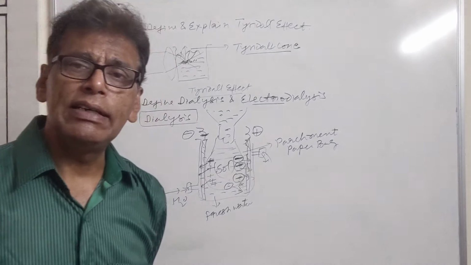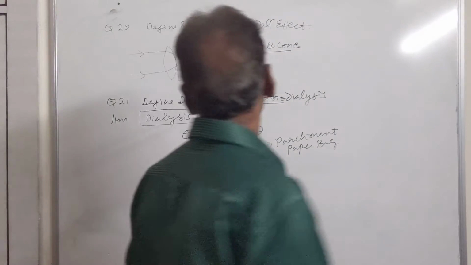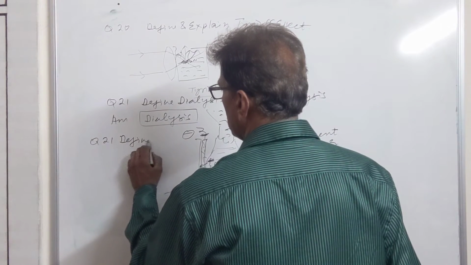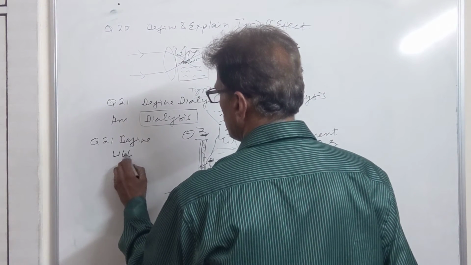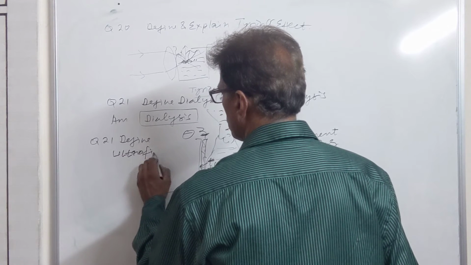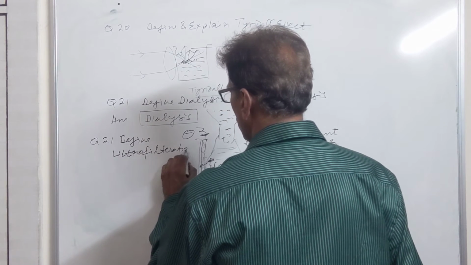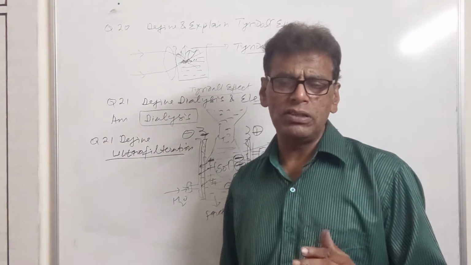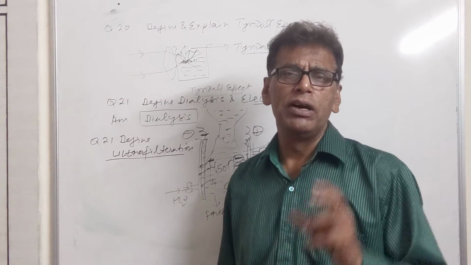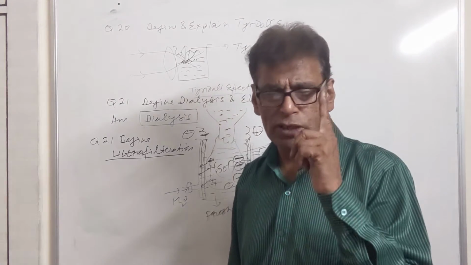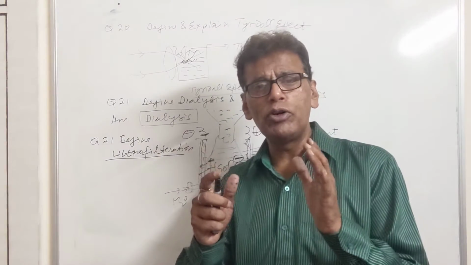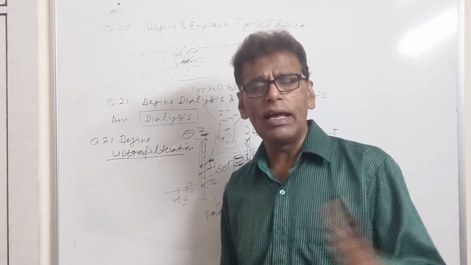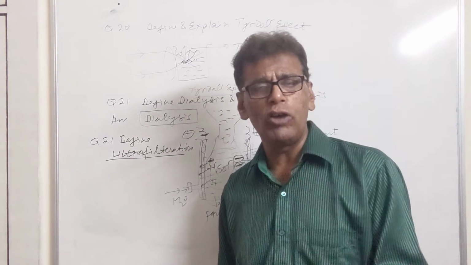The process of dialysis can also be done with the help of ultrafiltration. So question number 21 is define ultrafiltration. We have already used ultrafilter paper during electroosmosis. Ultrafilter papers are specially designed filter paper where the size of pores, जो इनमें छोटे छोटे holes हैं, the size of the pores is so adjusted that it can keep dispersed phase particle, but it allows the passage of dispersion medium solvent through it.